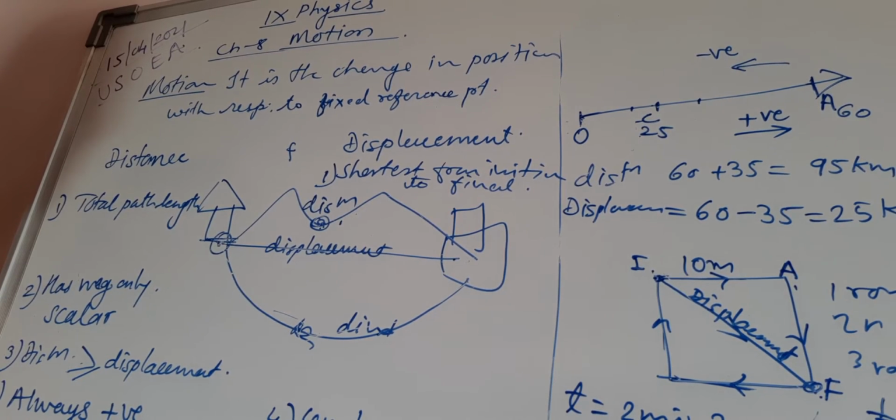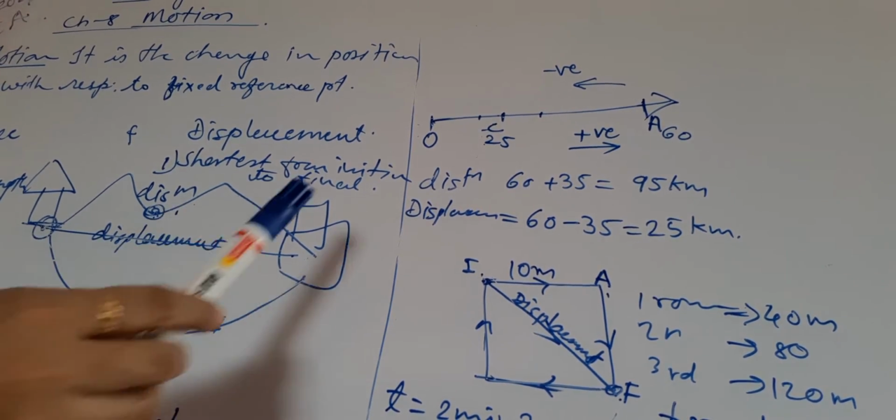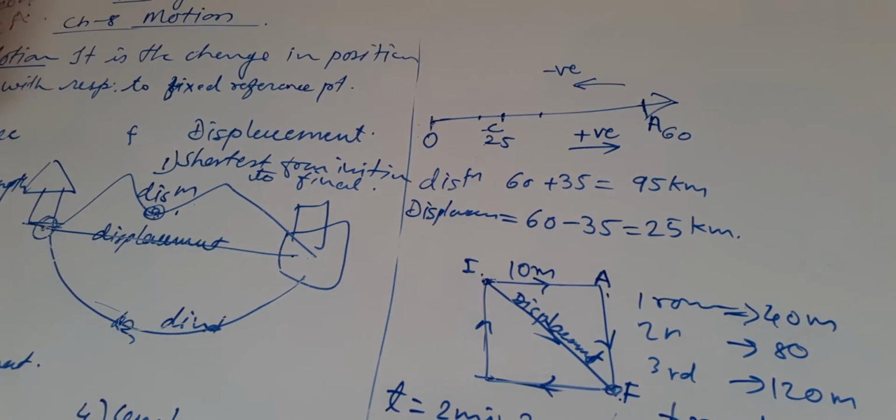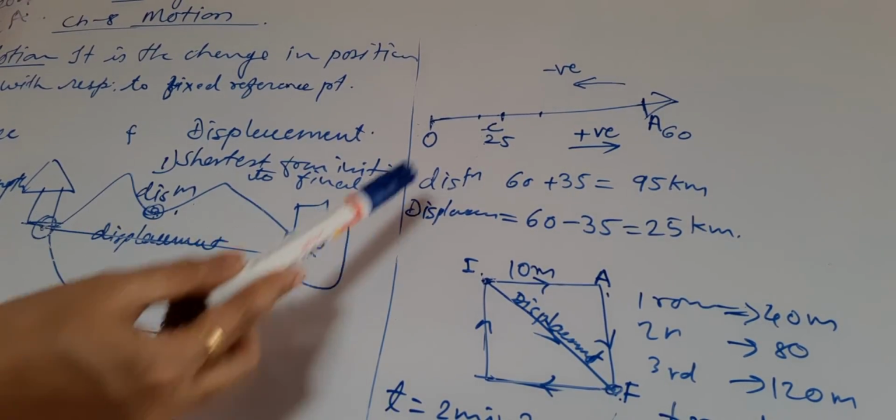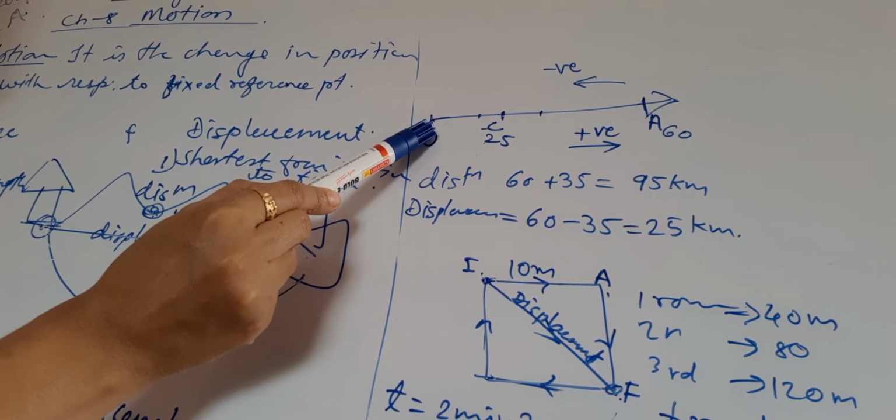How will it be positive, negative or 0? For that, let us take an example given in the textbook. In the textbook it is given that O is the initial position.